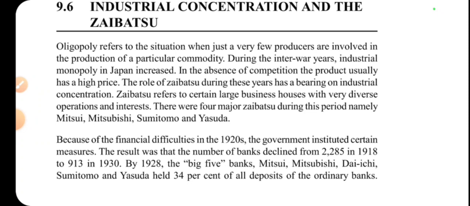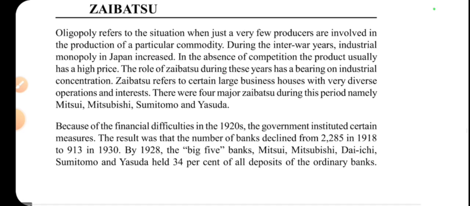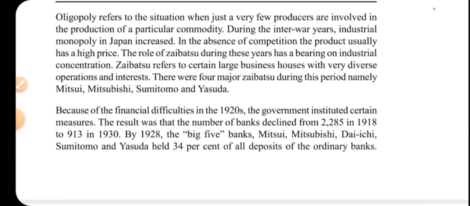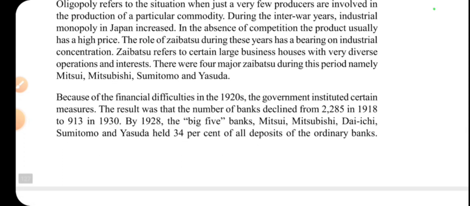During the interwar years, industrial monopoly in Japan increased. In the absence of competition, the product usually has a high price. The role of Zaibatsu during these years has a bearing on industrial concentration. So they mainly focused on industrial concentration.